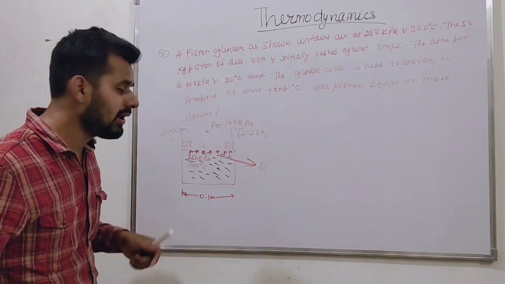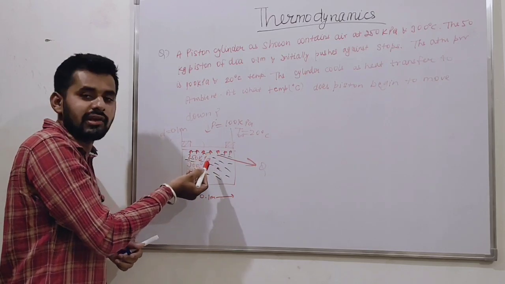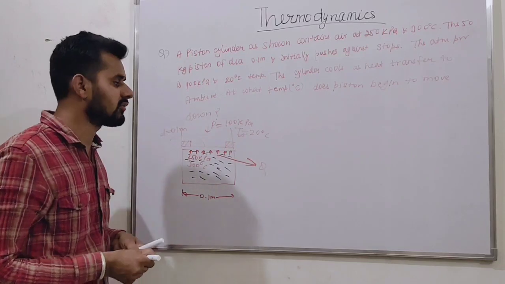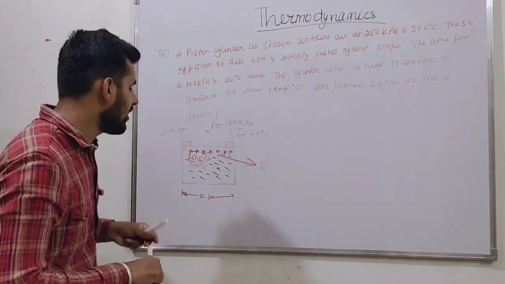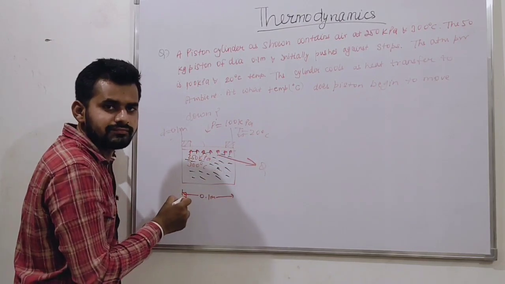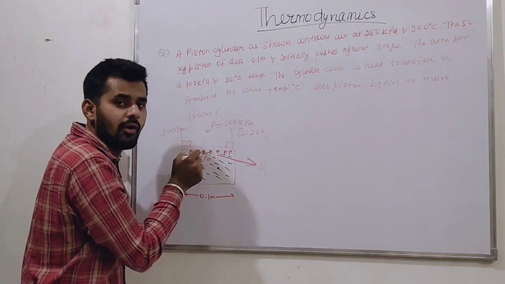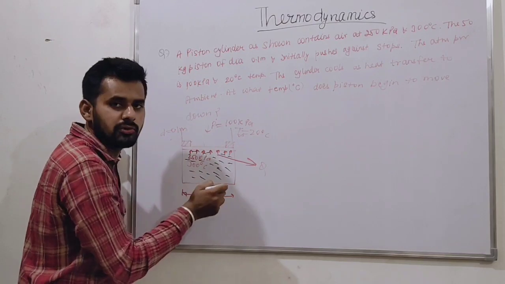So first of all we have to find the pressure. We will find the pressure so that the piston tries to move down, and we can use a relation. What relation? Actually, what will this be? Is it a constant volume process? The piston neither moves upward nor downward. It will try to move upward, but it stays here. So it is a constant volume process.